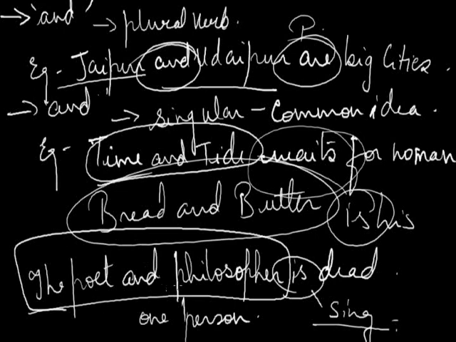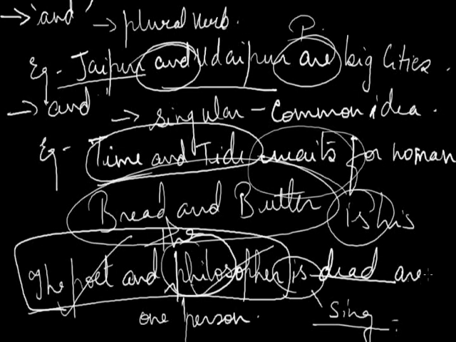But if I use the article in front of the second subject, that is, the poet and the philosopher, now here I am not talking about one person, here I am talking about two individual persons, that is the poet and the philosopher. So the verb will change to plural, that is are. If I am talking about two individuals, the poet and the philosopher, then it will change to are and it will turn to plural.